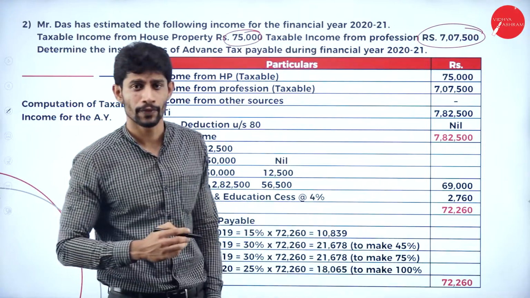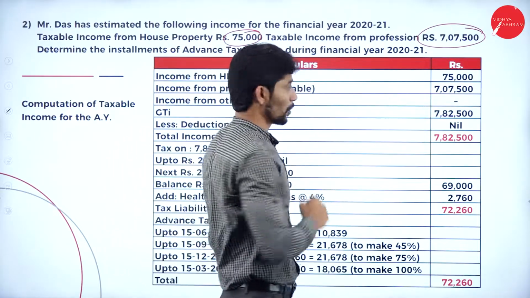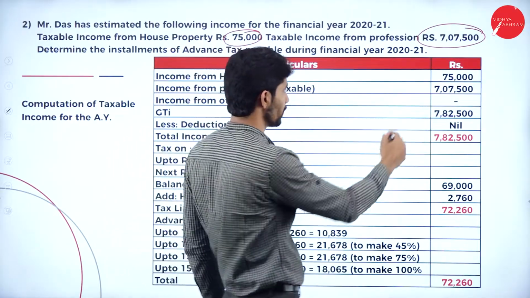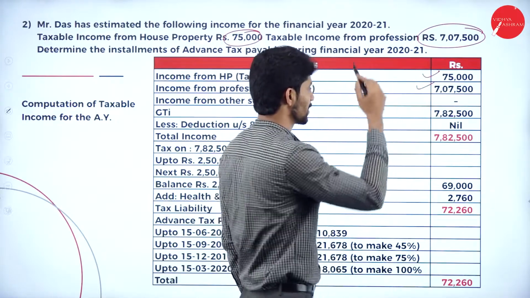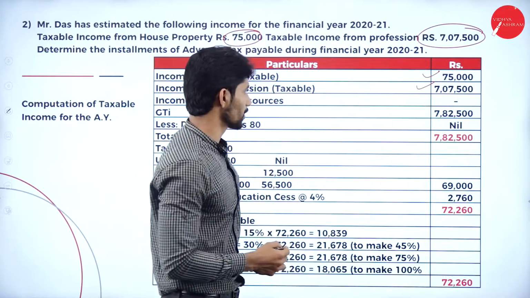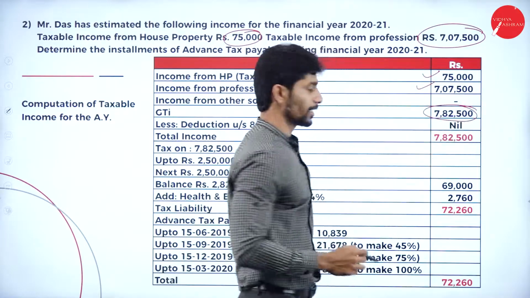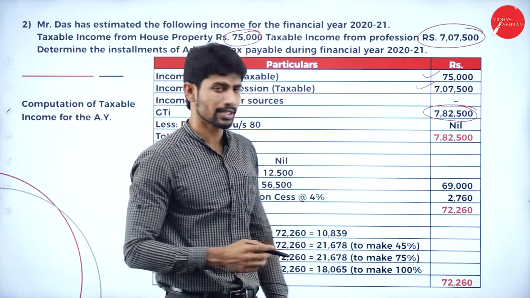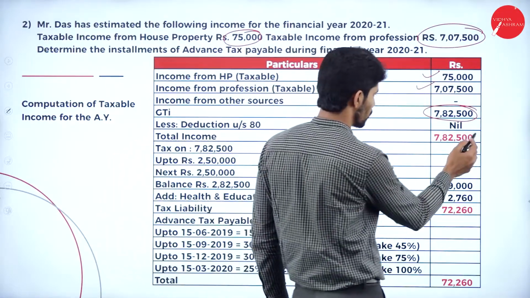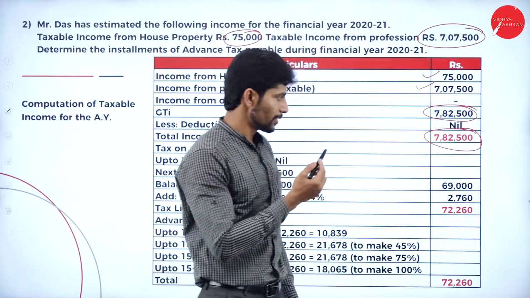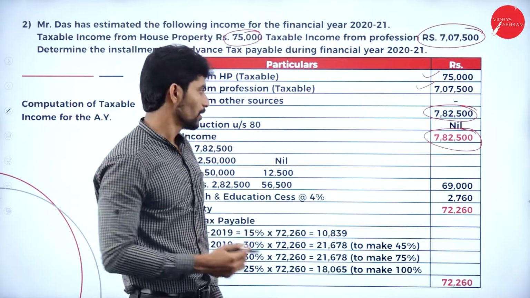First we are supposed to find out the total income. Income from salary is not given in the problem. Income from house property is given, 75,000. Next, income from profession is given, that is 7,07,500. There is no income from other sources. Total you will get 7,82,500. Next, deduction under section 80C, no contributions were made towards anything like LIC or donations. So the same amount will be considered as the total taxable income, that is 7,82,500.